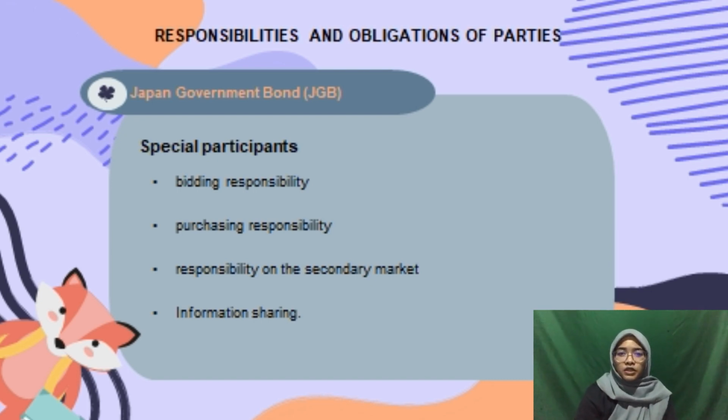Okay, first, the special participant shall bid for a sufficient amount, which is at least 5% of the amount anticipated, at a fair price in each auction. Second, they need to buy and underwrite at least a defined share of the overall volume of the planned issue in each zone in the auction. Then, special participants shall bring sufficient liquidity to the secondary market for Japanese government bonds. And lastly, they need to provide the Ministry of Finance with market information and related transactions.